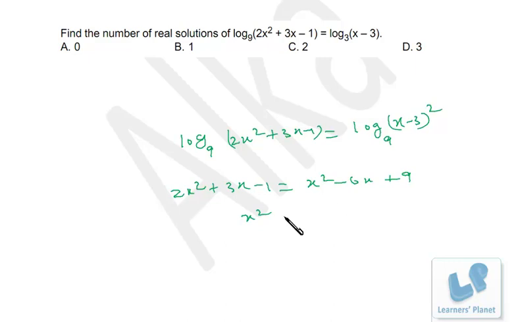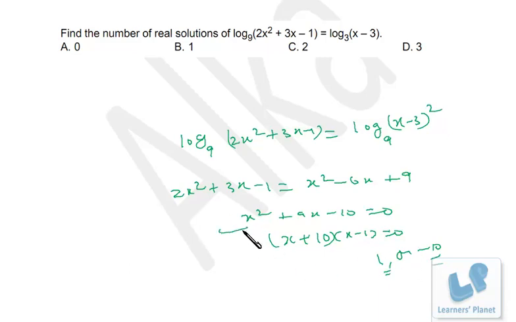That means x square plus 9x minus 10 is equal to 0. (x plus 10)(x minus 1) is 0. So x is 1 or minus 10, right? So when we solve this quadratic equation, we are getting two solutions, that is 1 or minus 10, right?